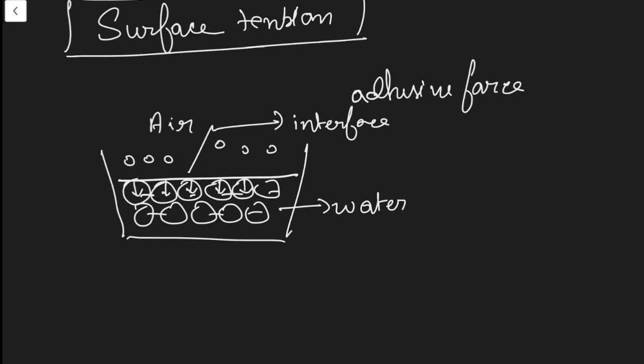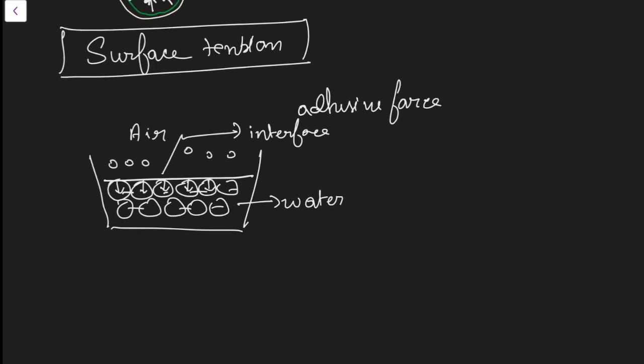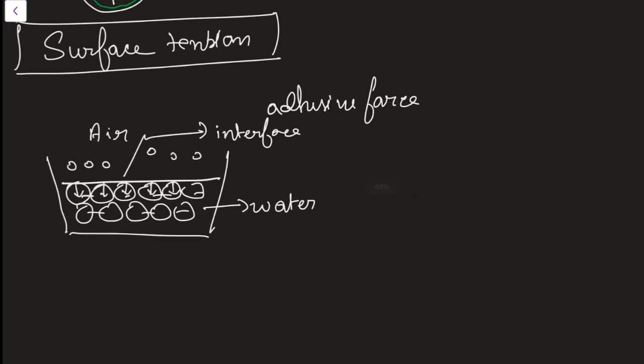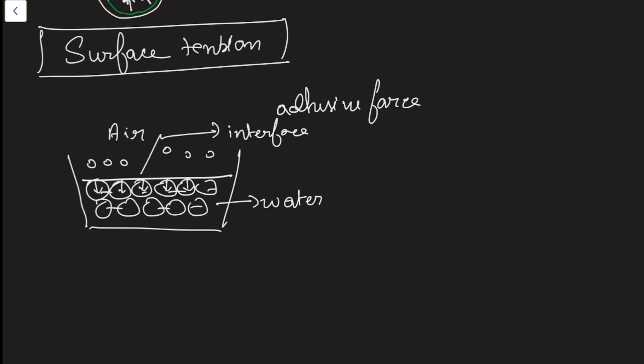That means the forces between two similar types of molecules are much greater than between air and water molecules. So there is a net force acting downward. In this case, the surface of the water will tend to contract. Suppose this is the air-water interface, and this will contract like this.